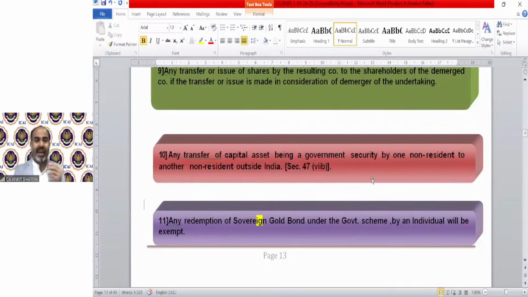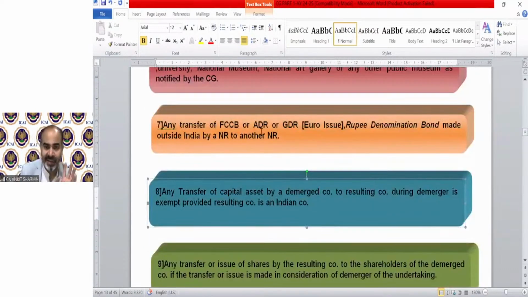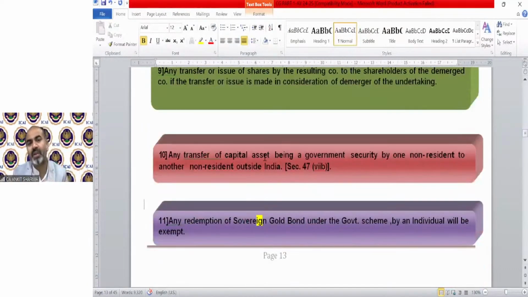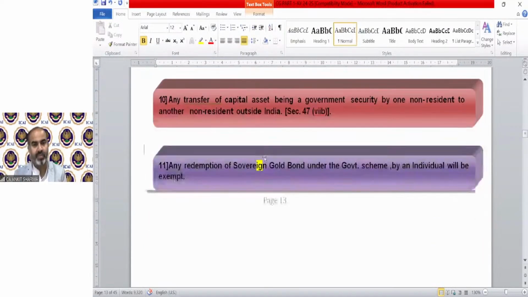Now 10th is any transfer of capital asset being a government security by one non-resident to another non-resident outside India. It is same as point number 7. That was for FCCB, ADR, GDR that is issued by private company. So even if any government security is issued by government outside India, and it has been transferred by a non-resident to another non-resident outside India, that is exempted capital gain.